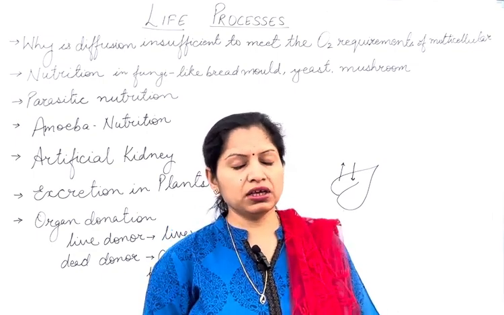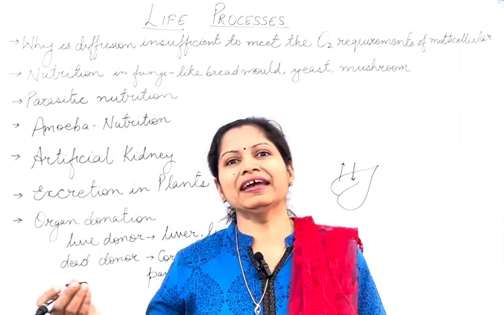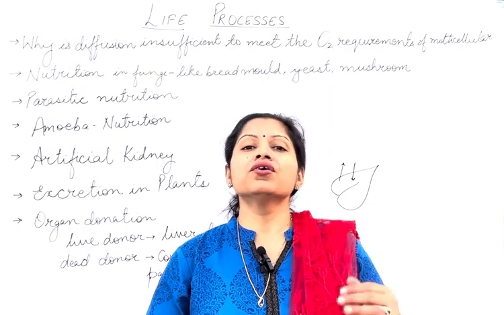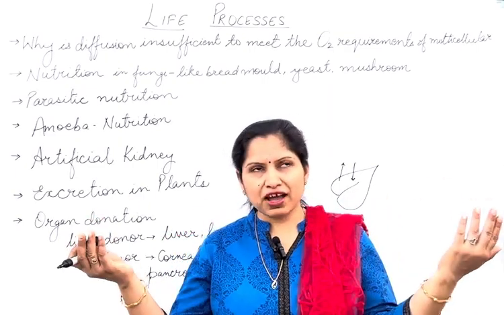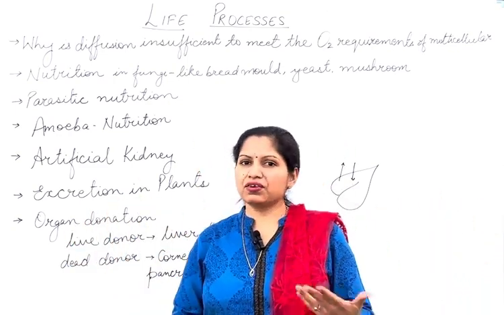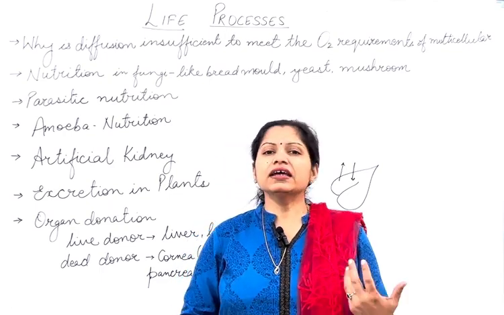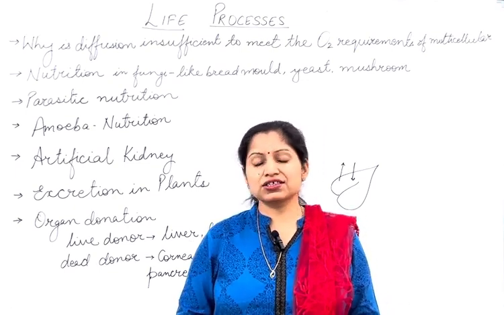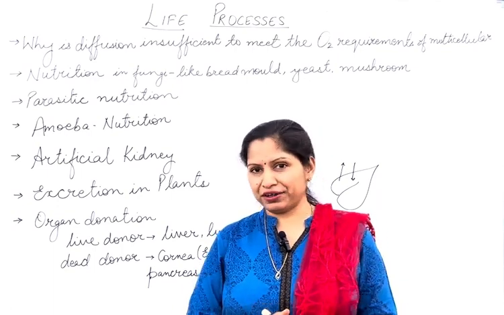But in the case of human beings, higher animals, the body surface is not totally exposed to the environment, so we cannot just rely on diffusion for the exchange of material between the environment and our body. That is the reason we can't rely on diffusion. And so for transport of gases, we have hemoglobin that helps in the transport of oxygen, and carbon dioxide gets dissolved in the blood plasma and is then transported in our body.